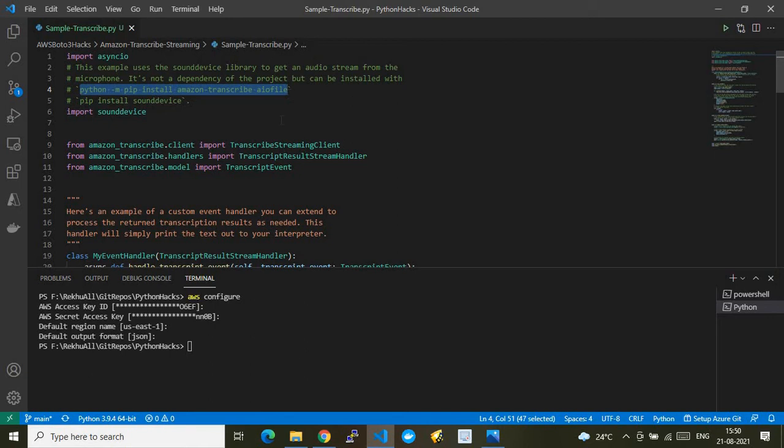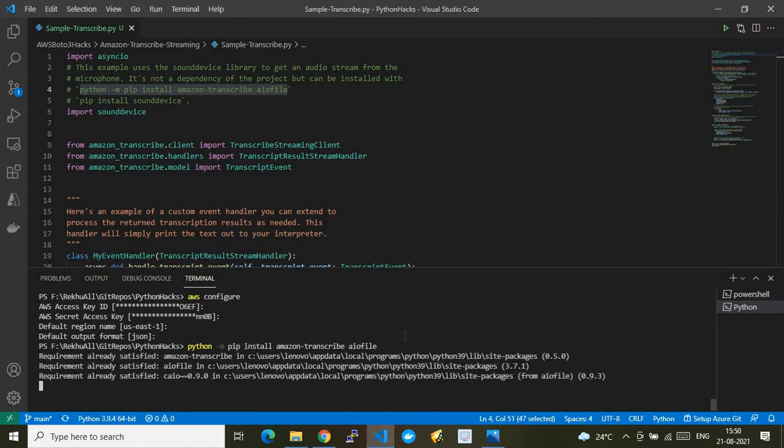As there is a requirement that we need to install the two Python modules, by running the command python -m pip install amazon-transcribe, it will also install aiofile. These are the two Python modules which we are installing now. I have already installed them, but for the sake of the demo, I'm just rerunning it again. It will do nothing here.